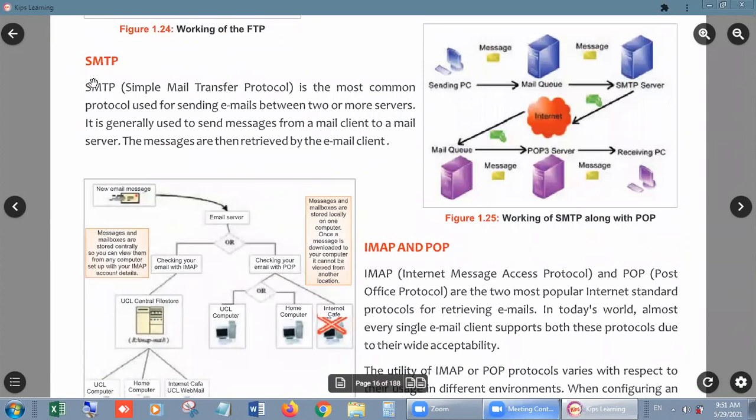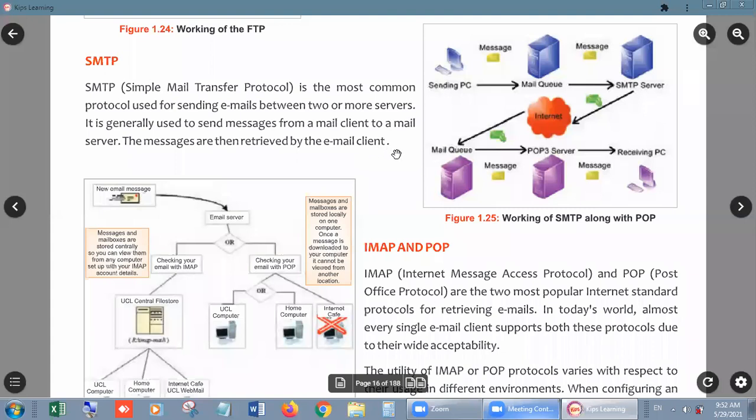Now, students, another thing comes: SMTP, Simple Mail Transfer Protocol. It is the most common protocol used for sending emails between two or more servers. It is generally used to send messages from a mail client to a mail server. The messages are then retrieved by the email client.